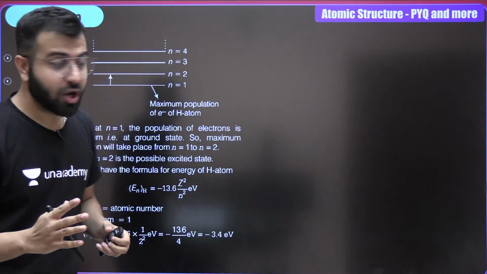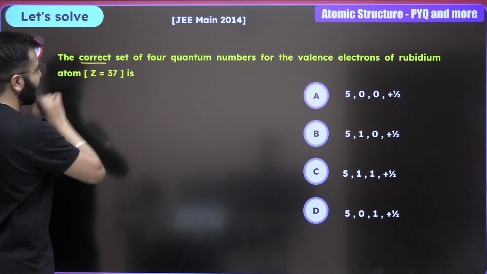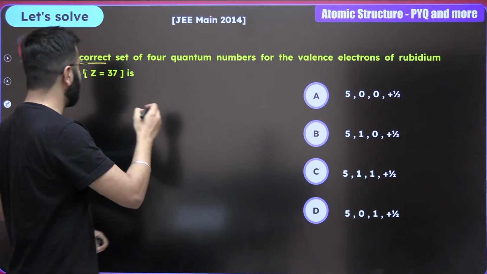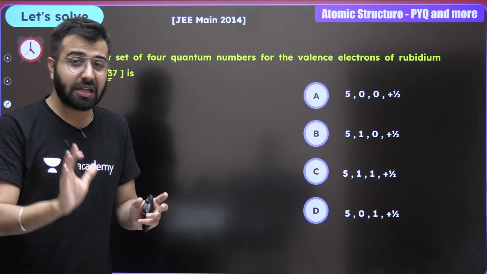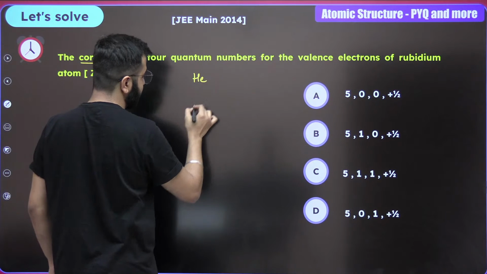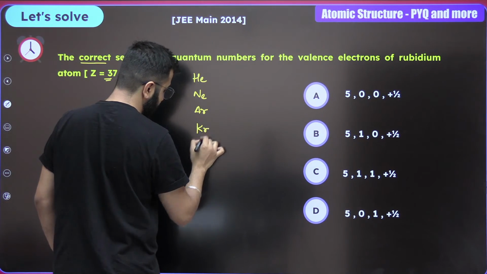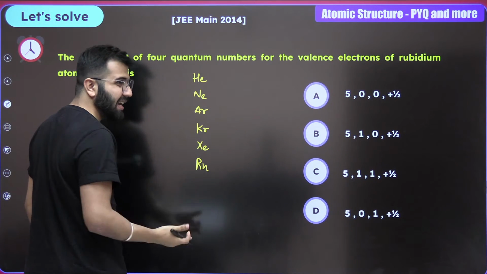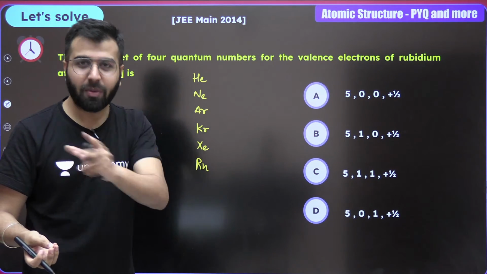And now let's move ahead. Over here, what are we really talking about? The next question is about the correct set of 4 quantum numbers when the valence electron of rubidium, atomic number 37, is given to you. Guys, if you do not know how to write the electronic configuration, take the help of noble gases. Write it down with me. Helium, then neon, then argon, then krypton, then xenon, and then radon. Let's write the atomic number values.